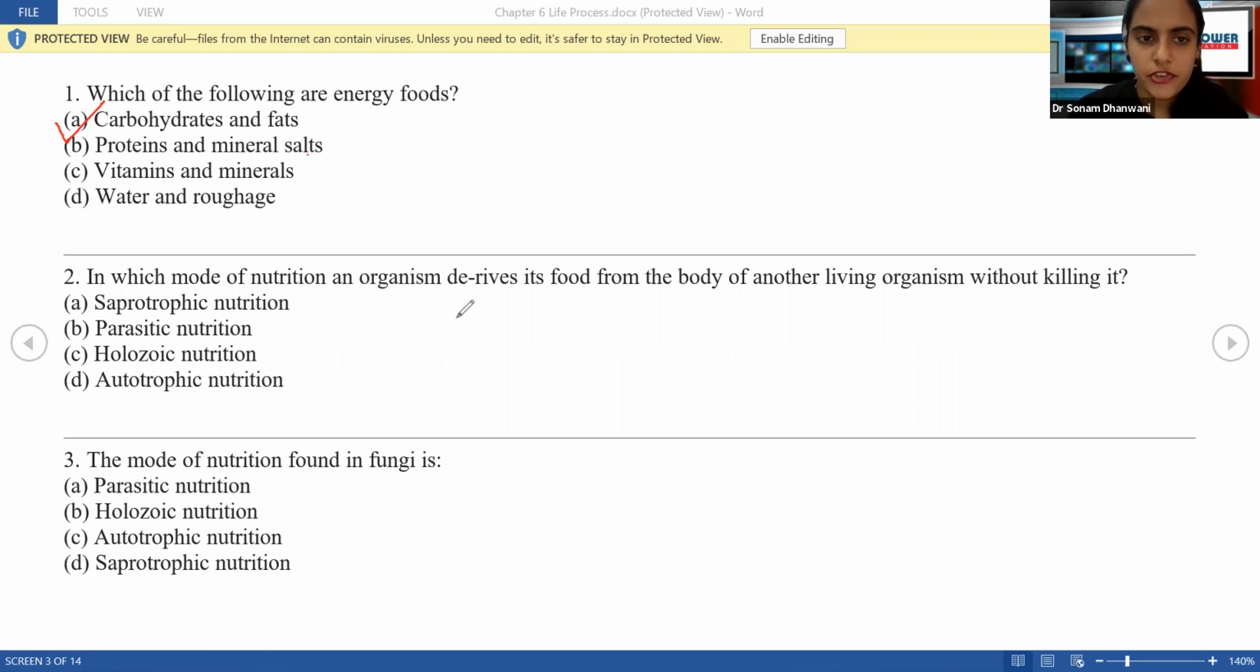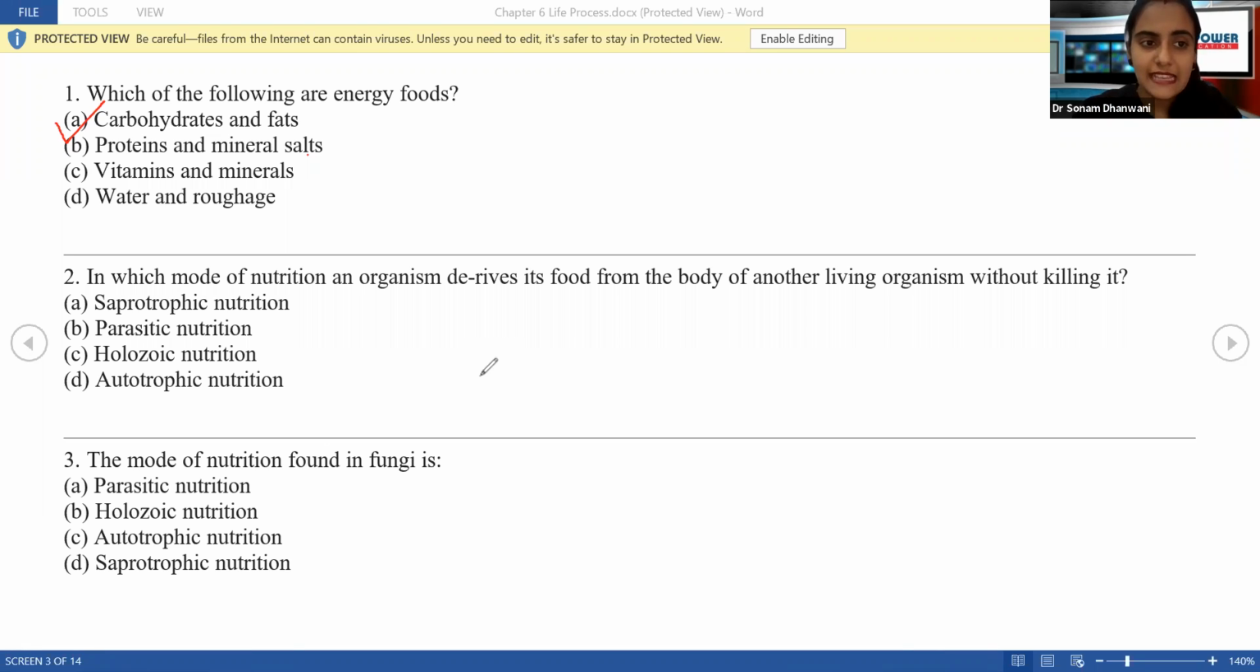In which mode of nutrition does an organism derive its food from the body of another living organism without killing it? First, what is the answer to the one without killing it? Let's go through the options. Saprophytic or saprotrophic, it is one and the same thing. Saprotrophic means they feed on dead matter. Remember, saprotrophic or saprophytic means the organisms are feeding on the dead matter of other organisms.